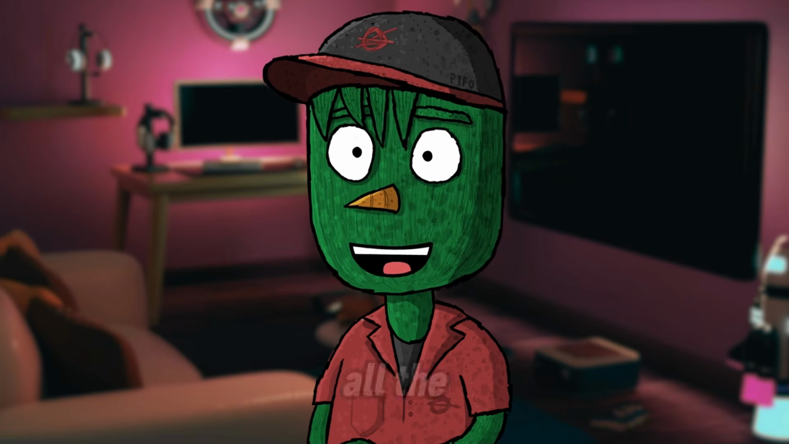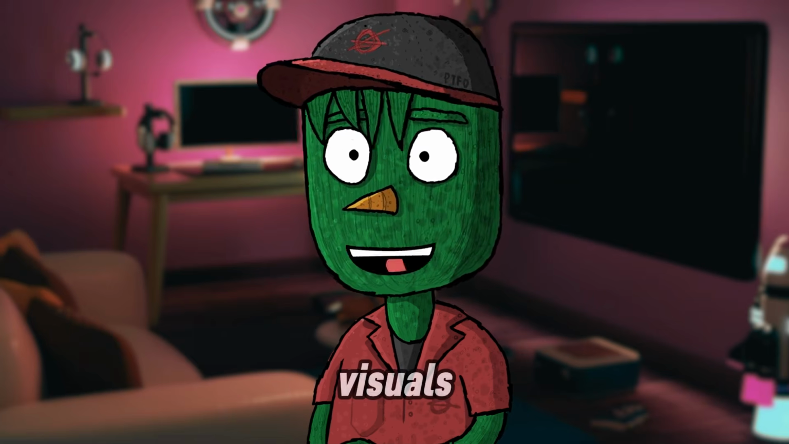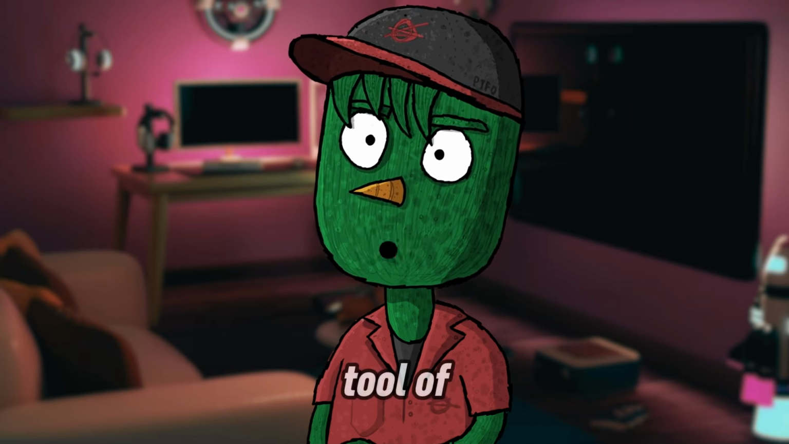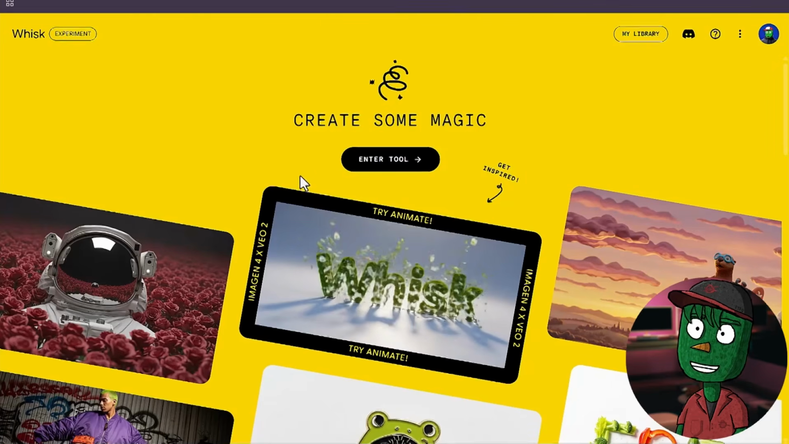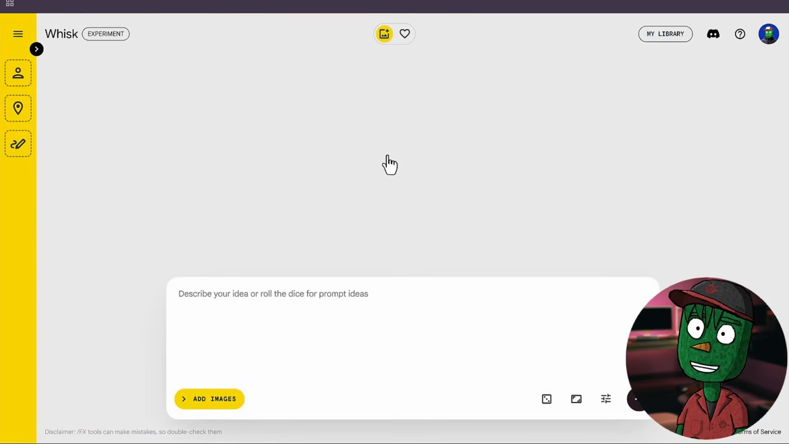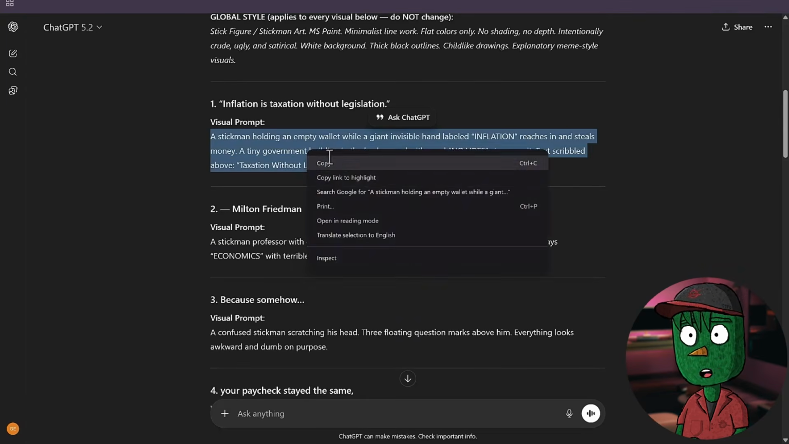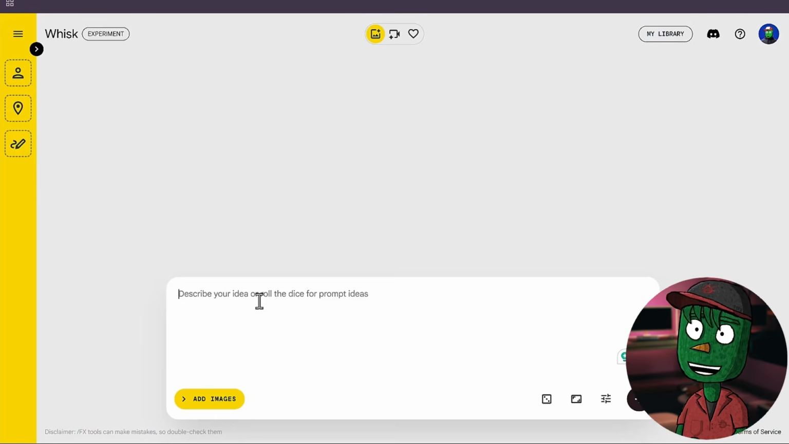Okay, so now that we have all the prompts, the next thing we need to do now is to obviously generate the visuals. And you can use any AI tool of your choice, free or paid. But I just like using Whisk because it gives me the result I want. So now what you just need to do now is to go back to ChatGPT, copy your first prompts here, come back to Whisk and paste it here.